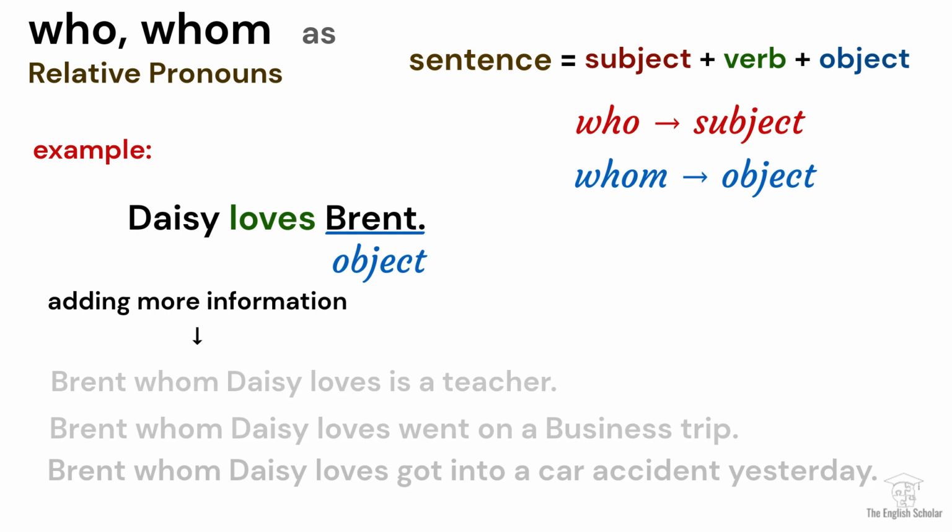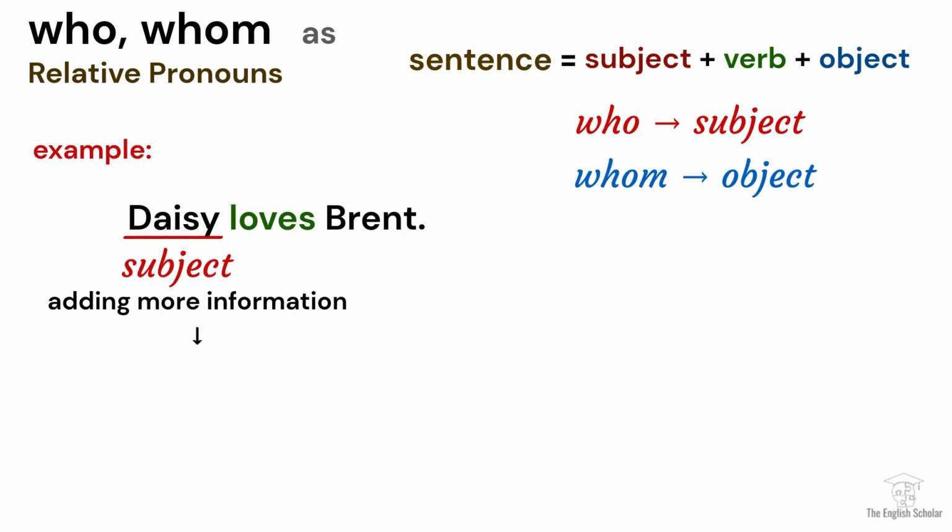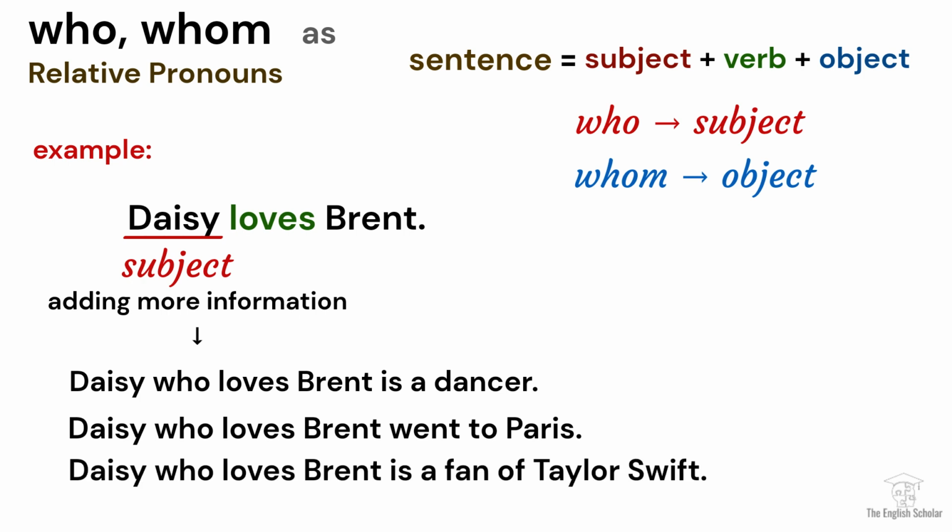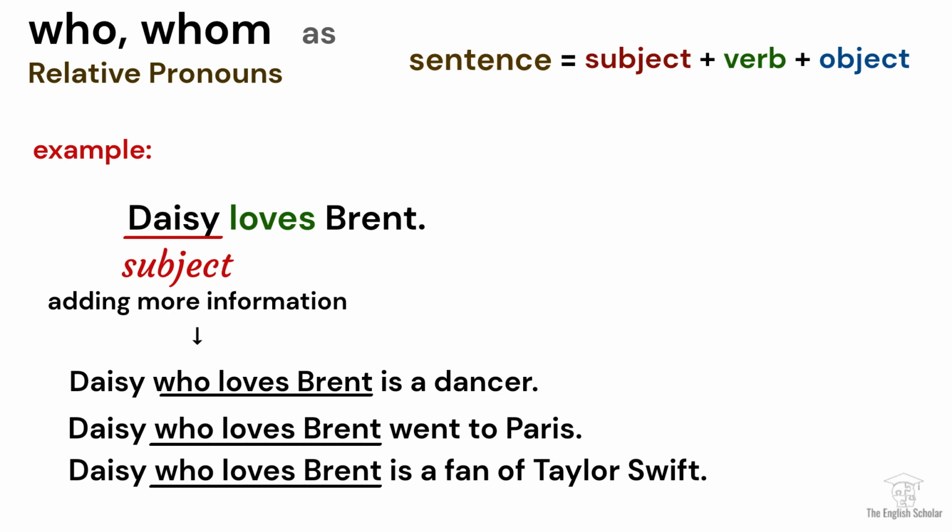Now, how about if I want to highlight Daisy and add more information about her? I'll use who because she is the subject. Daisy, who loves Brent, is a dancer. Daisy, who loves Brent, went to Paris. Daisy, who loves Brent, is a fan of Taylor Swift. However long the sentence could be, all you have to do is relate the clause to the subject or object by putting it before the predicate.